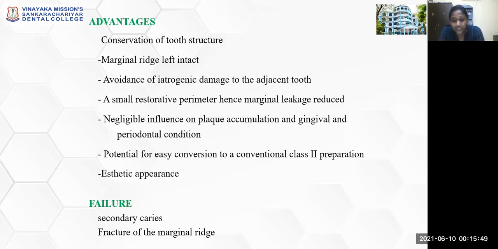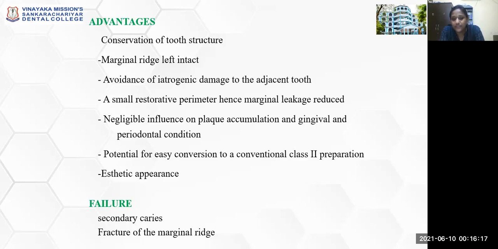Small restorative perimeter, hence the marginal leakage will also be reduced, and negligible influence on plaque accumulation, gingival and periodontal condition. It is potentially easy to convert to a conventional class 2. So if the caries progression has been stopped at this stage itself, later on if required, a conventional class 2 preparation can be done, and it also gives a more aesthetic appearance.